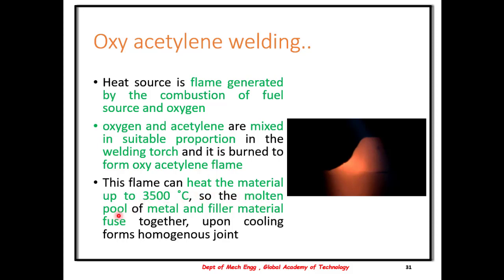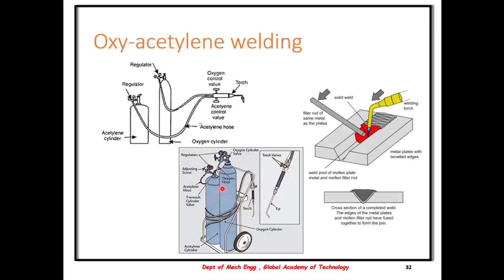So the molten pool of the metal and the filler material fuse together, forming a homogeneous joint. You can see the physical 3D representation here. Oxygen cylinder separate, acetylene cylinder separate. The flow is regulated here and then is combined in the torch, and the torch also carries the control valve to regulate the flow of the oxygen and the acetylene. The solid filler is shown here. Usually the filler in oxyacetylene welding is the same as that of the metal that is to be welded.